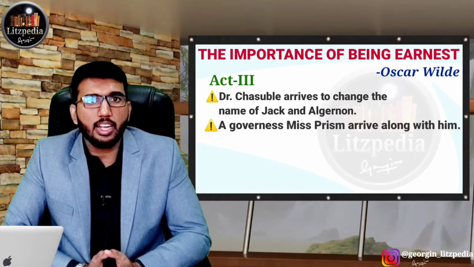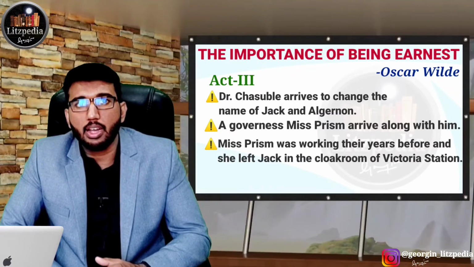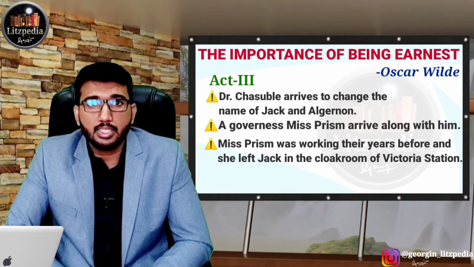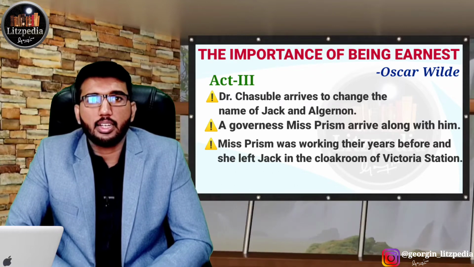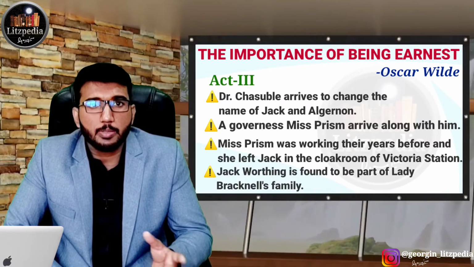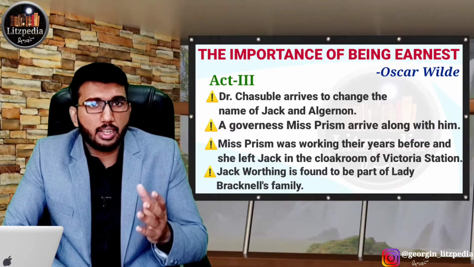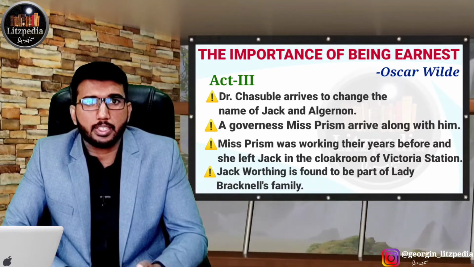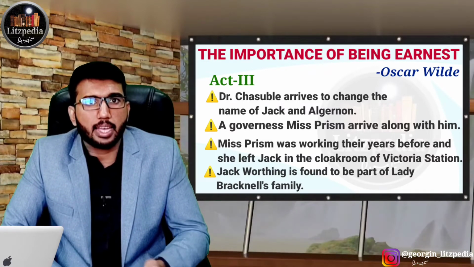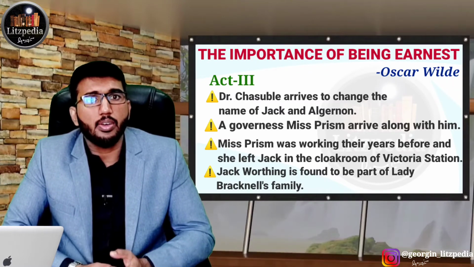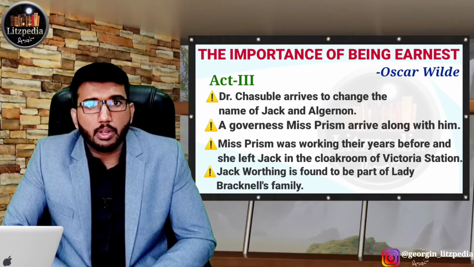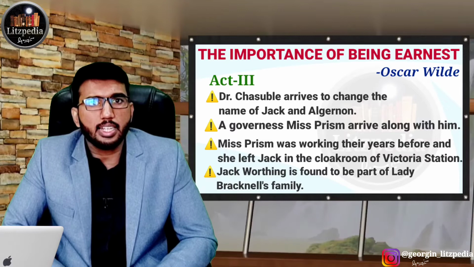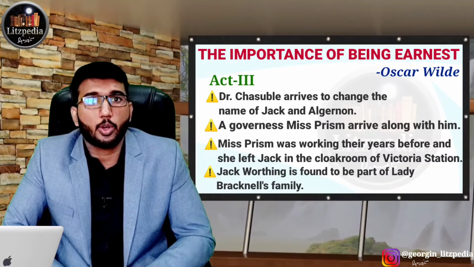So we can see that the play will result in a twist. Jack Worthing will really become a family member of Lady Bracknell. That means Lady Bracknell's sister's son is this Jack Worthing. When Jack Worthing was a baby, Lady Bracknell's sister gave Miss Prism the baby to look after, and the governess accidentally put this baby inside the bag. She accidentally left the baby at Victoria Station and left. So it happened accidentally, and she never even came back after that because of the guilt.